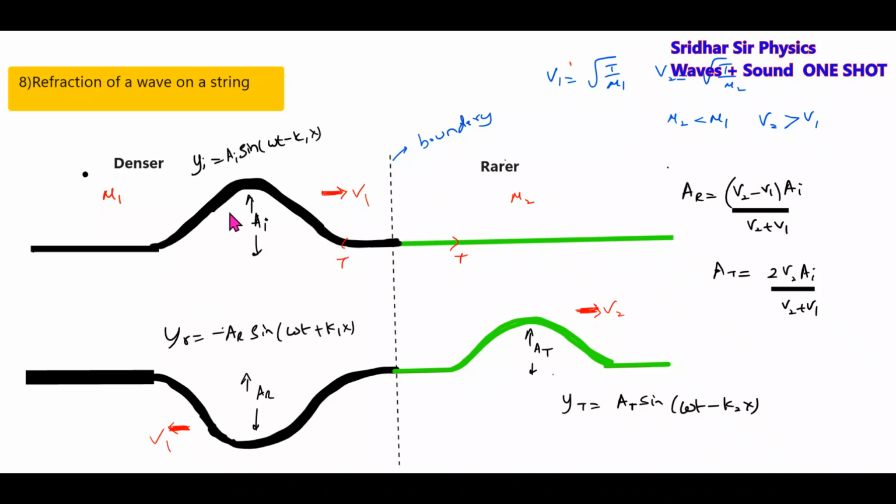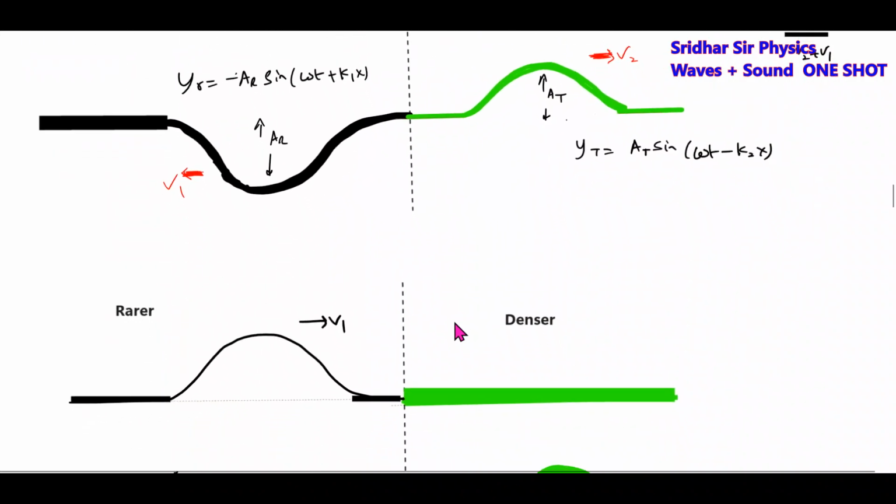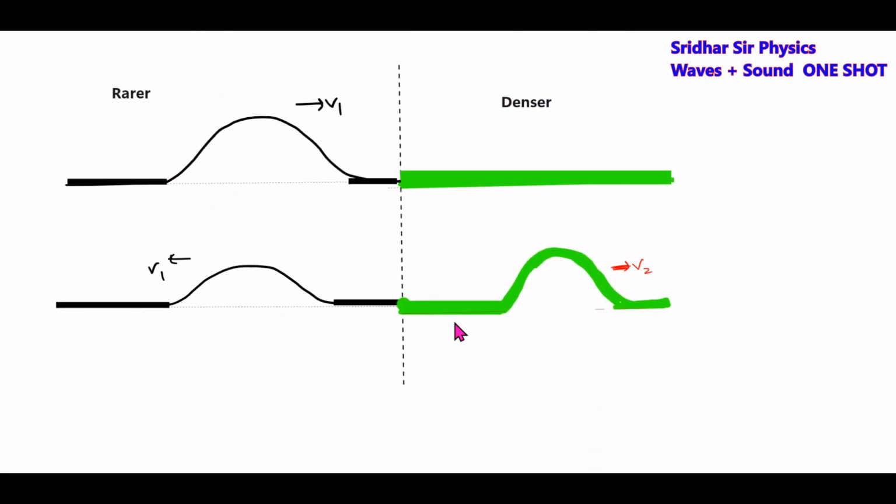Similarly, when the wave moves from rarer to denser, this is what happens. Here this is the rarer medium and this is the denser medium. Here we have linear mass density mu1 and linear mass density mu2, with mu2 greater than mu1. Then v1 equals root of T by mu1, v2 equals root of T by mu2. So here mu2 is greater than mu1, v1 is greater than v2. Here the wave will move with more speed than in this one.